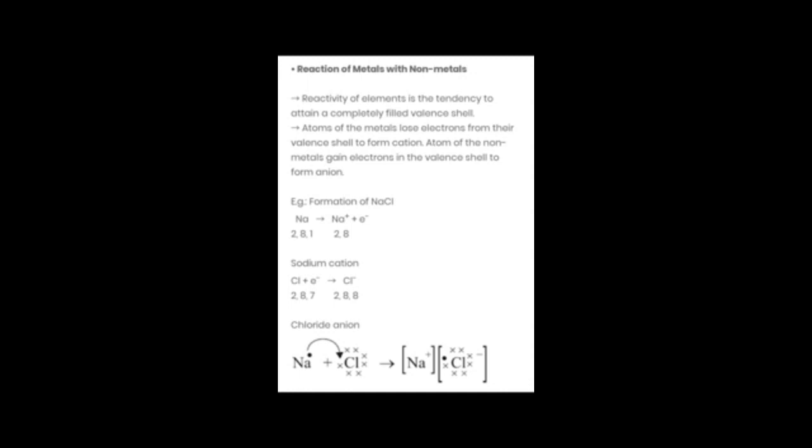Children, see how you have to represent this. These are called Lewis structures, or you may call them electron dot representations also. In the case of sodium, we are showing the electrons with a dot, and to differentiate them from the electrons of another element, that is chlorine, a non-metal, we show the electrons of chlorine with another symbol, that is, you may write an X symbol over here.